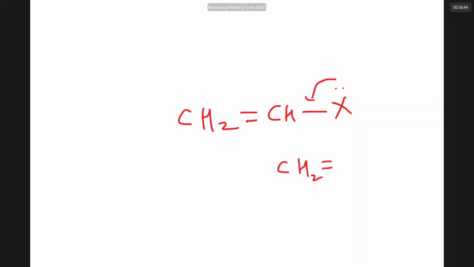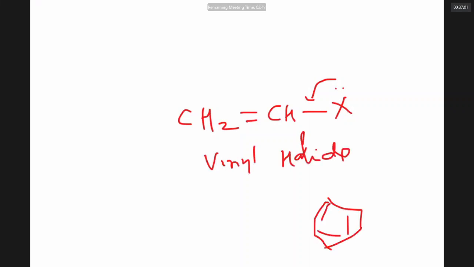As a general rule, whenever there is a double bond directly to which X is linked, this X will develop a kind of double bond due to resonance. The compounds where X is directly linked to doubly bonded carbon are called vinyl halide, and where X is directly linked to benzene, aryl halide.